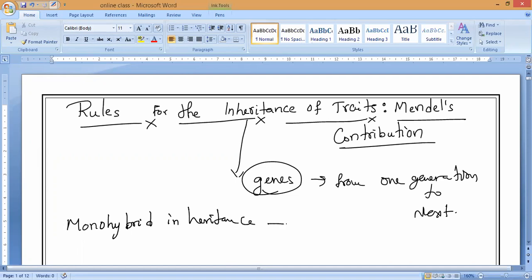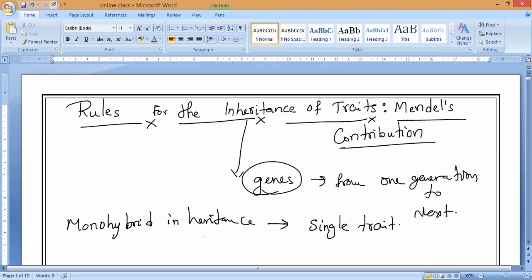Monohybrid inheritance always concerns the inheritance of a single characteristic, that is a single trait, for example, plant height. So it talks about a single trait.